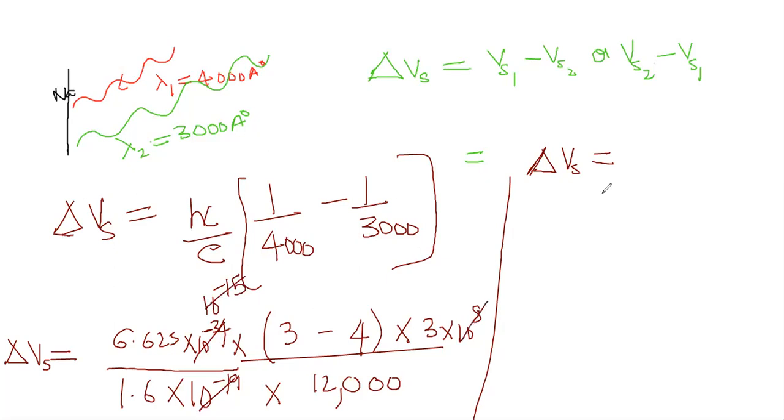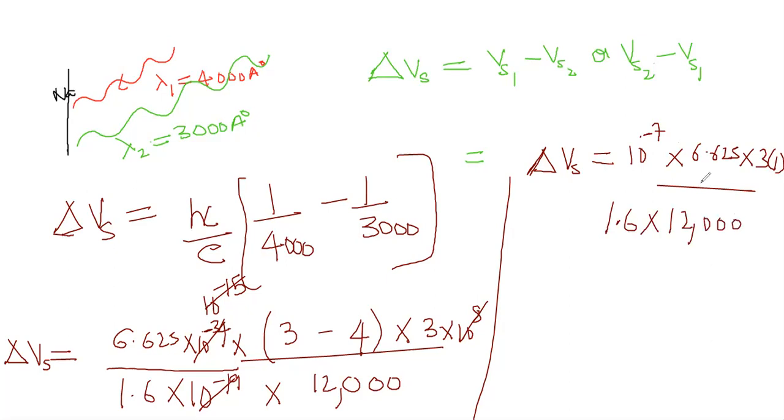How much would that be? 10 power minus 7 we are going to get into 6.625, into 3 is there, into 1 is anyway there. By 1, 3 minus 4 minus 1 that will be absorbed, divided by 1.6 into 12,000. That's all. Later 10 power 12,000 means how much would that be? 10 power 3 here. So it will go upstairs. That will become 10 power minus 7 into 10 power minus 3.